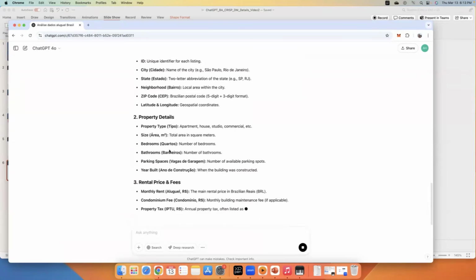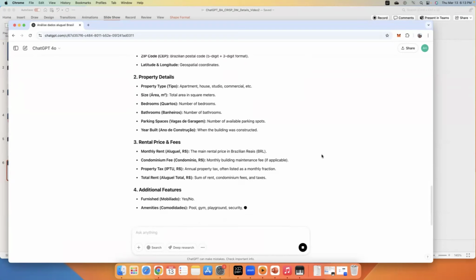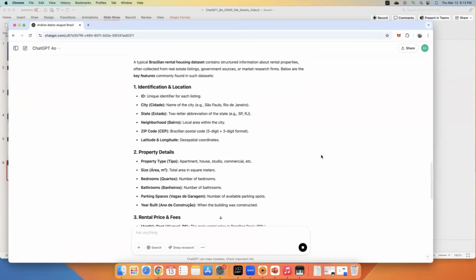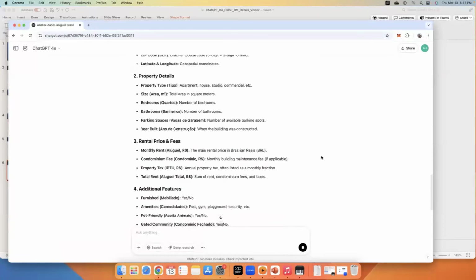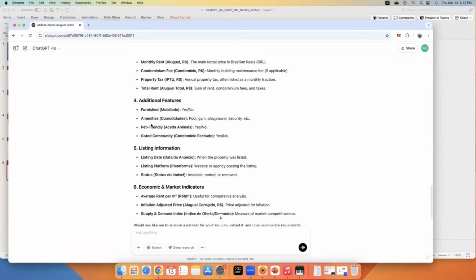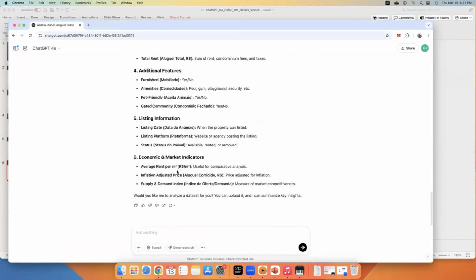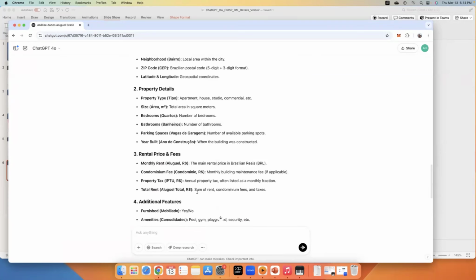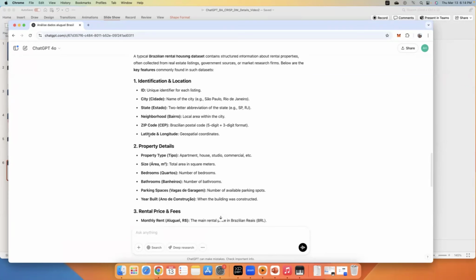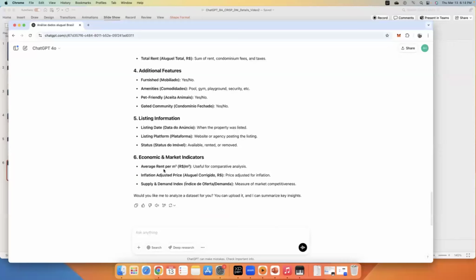ChatGPT grouped them into specific sections: identification and location, property details, rental prices, money, additional features like pet friendly, gated community or not, and average rent and so on. This is a really nice start and a lot of information here.